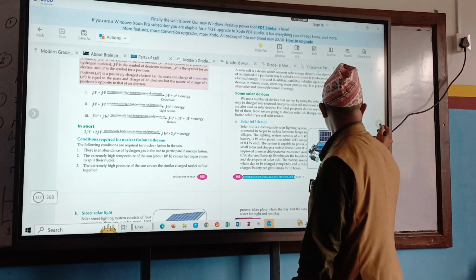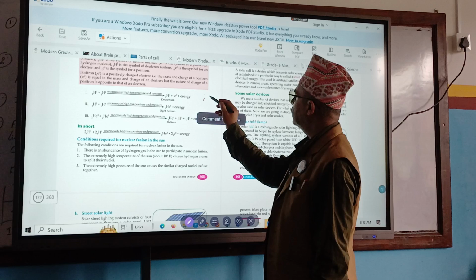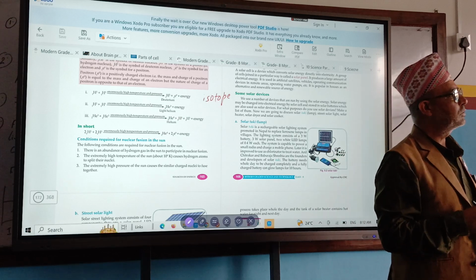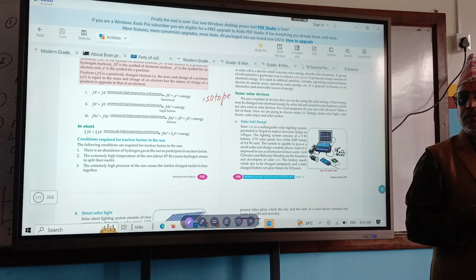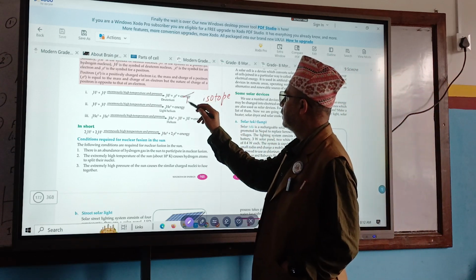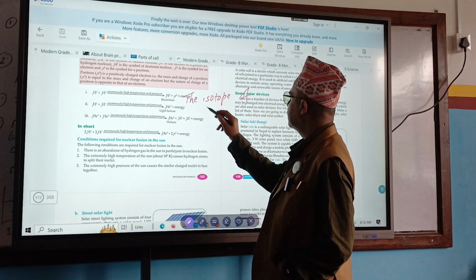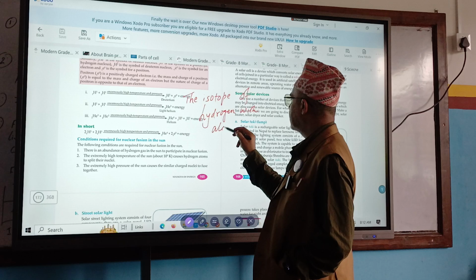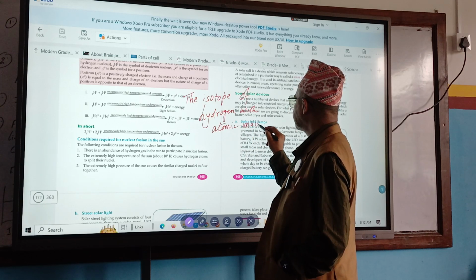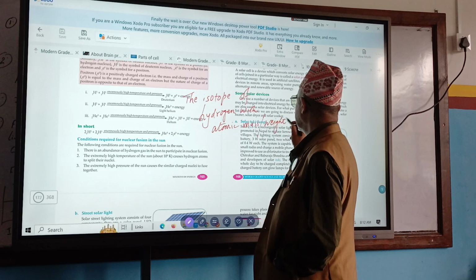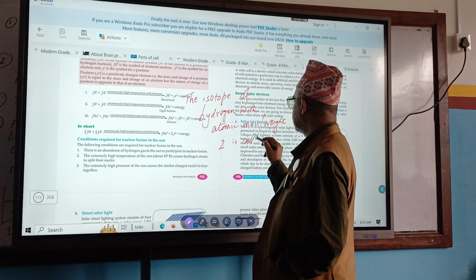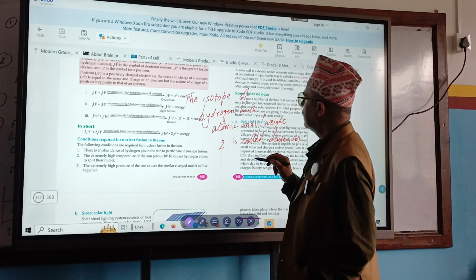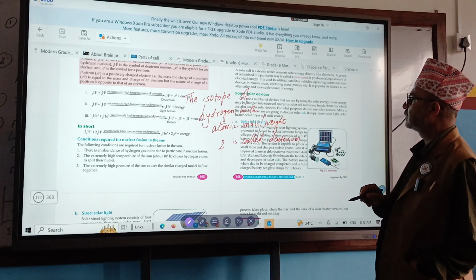Isotope. What is the spelling? ISOTOPE. The isotope of hydrogen with atomic mass or weight 2 is called deuterium.